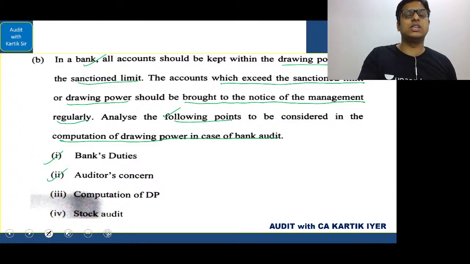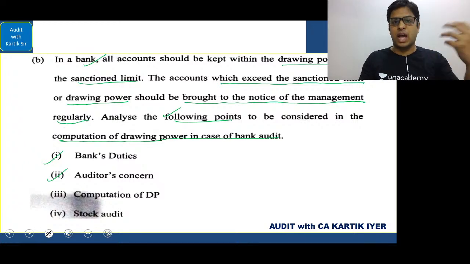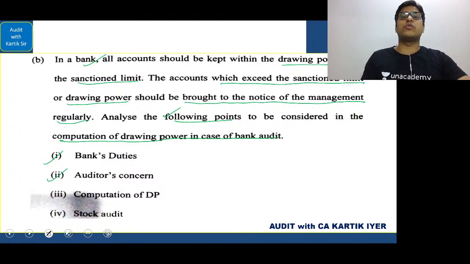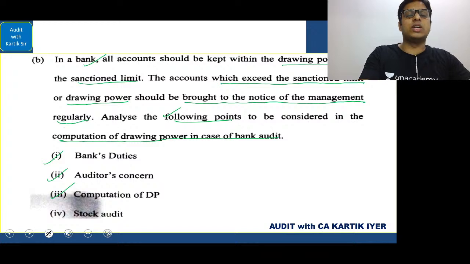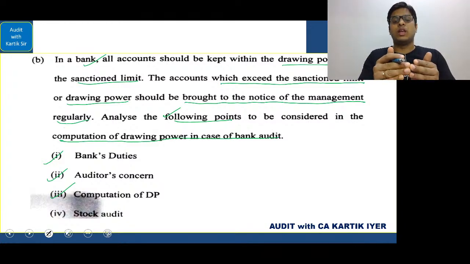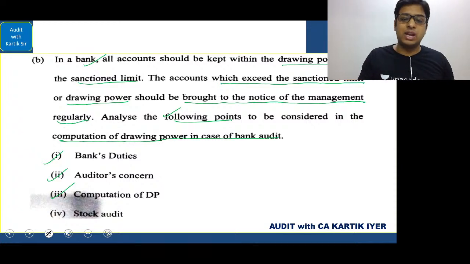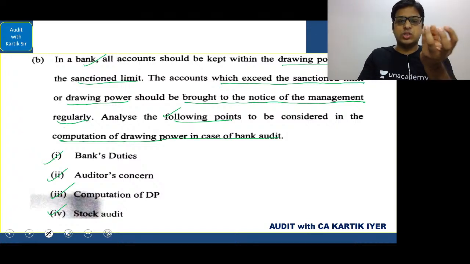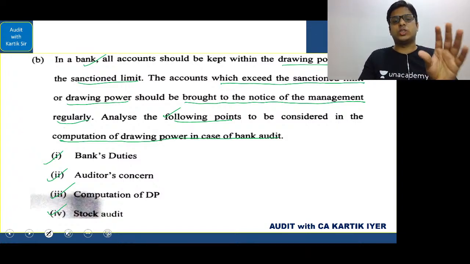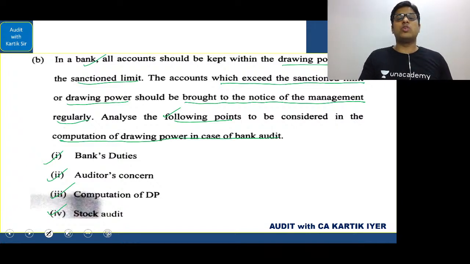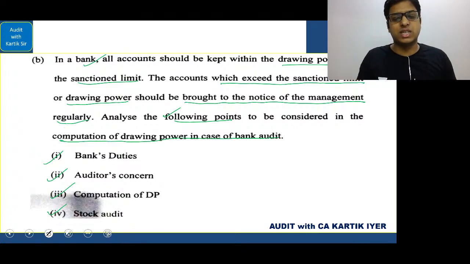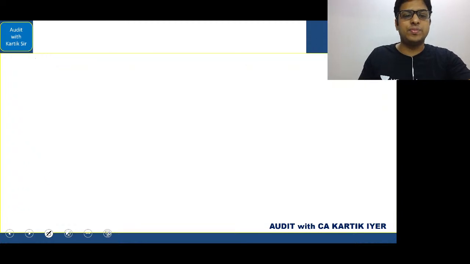Next, the auditor's concern is auditor should see whether proper records are maintained, whether the bank person has taken the proper action, quick action has been taken, chance of fraud are not there. The computation of the depository participant has to see whether the compliance matters has been followed properly. That is the main area. And stock audit is basically when the loan has been given and it is based on stock. Now the security is stock. If the stock audit is done properly, stock should not be degraded, deteriorated, all these things should not happen. So you have to frame your answer based on these points which I just said, in relation to bank audit.